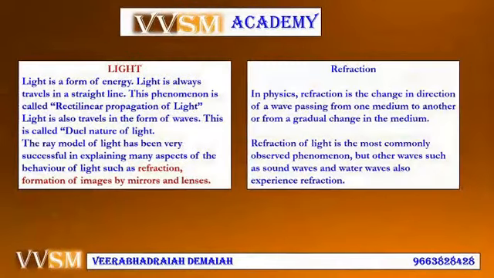Light is a form of energy. Light always travels in a straight line. This phenomenon is called rectilinear propagation of light. Light also travels in the form of waves. This is called the dual nature of light. Dual nature of light means light travels both in the form of corpuscles as well as in the form of waves. That is the corpuscular theory as well as the wave theory of light. We will discuss the corpuscular theory and the wave theory in forthcoming classes.